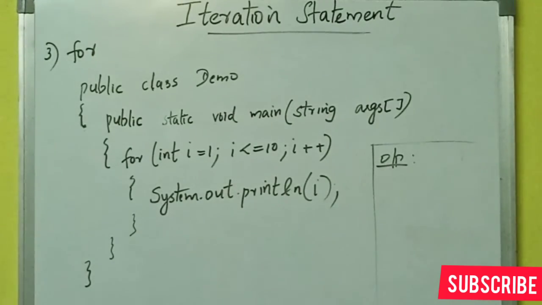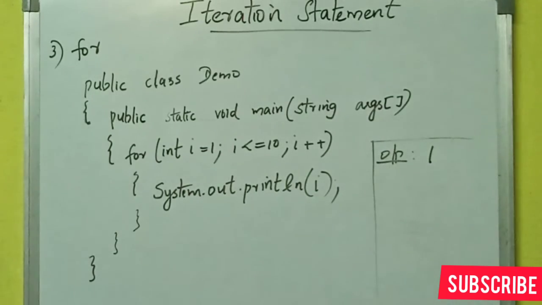So i is less than or equal to 10. Since i is 1, 1 is less than or equal to 10, which is true. So the execution goes inside the loop, where by using the println function we are displaying the value of i, 1. So the first output will be 1 itself.